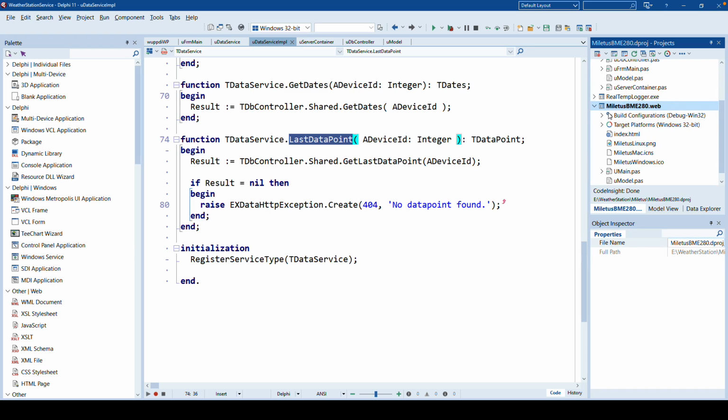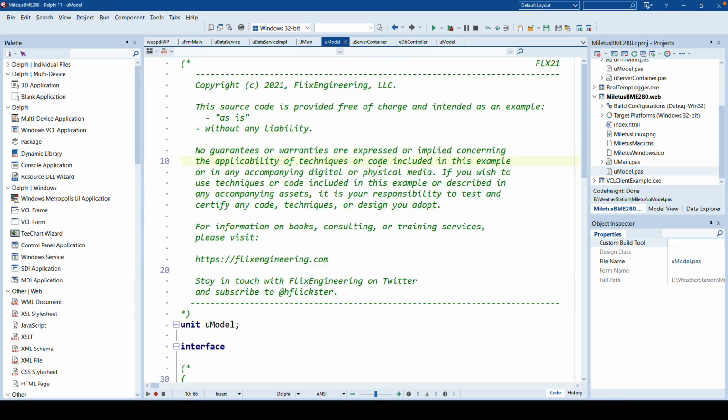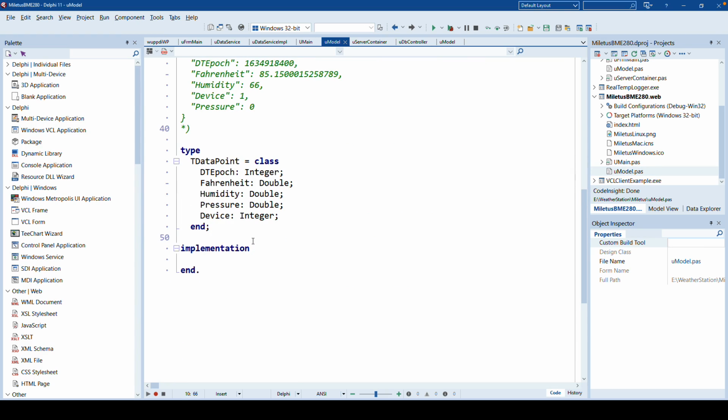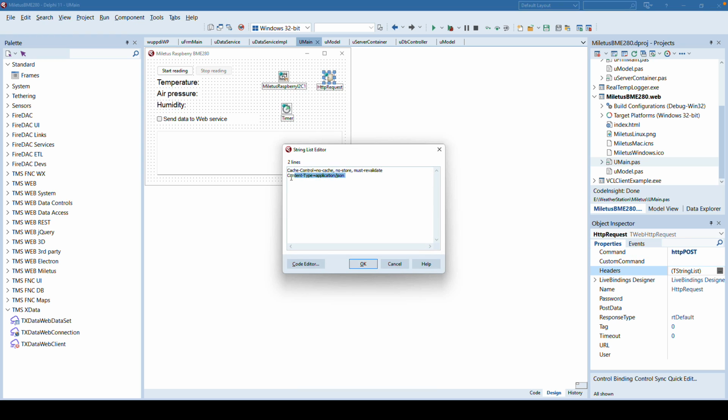Let's move over to the Raspberry Pi application again, because that is the application that actually has to use the web service. So we add the unit with the TDataPoint into the project, because that is something we need to have in order to communicate with the web service. And then on the form, the HTTP request has to be set to HTTP POST because it's a POST request, and everything else we can do in code. I also encourage you to set the content type to application/json.